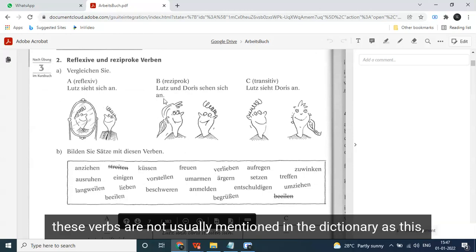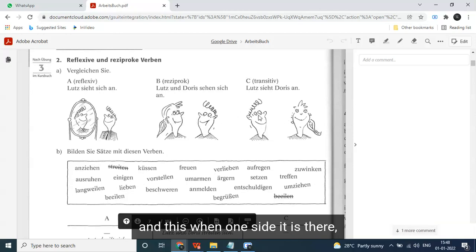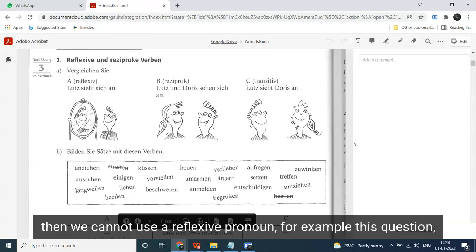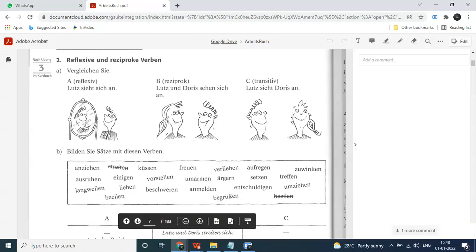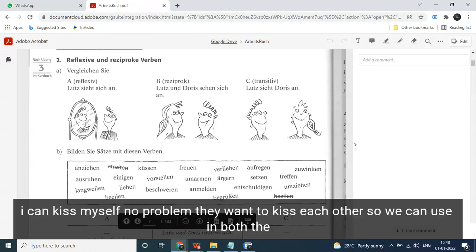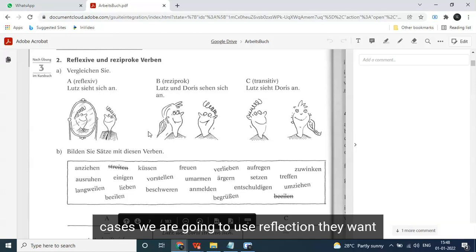These verbs are not usually mentioned in the dictionary as such. And when it is one-sided, then we cannot use a reflexive pronoun. For example, kissing. Can I kiss myself? I can kiss myself, no problem. They want to kiss each other, so we can use it in both cases. We are going to use the reflexive pronoun.